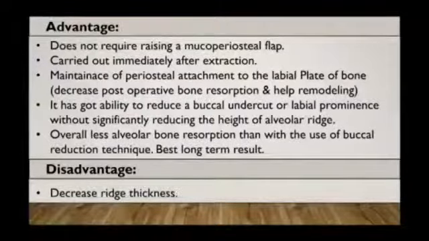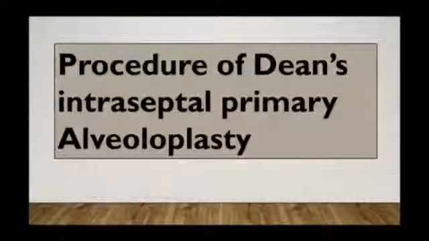Overall, there is less alveolar bone resorption than with the use of the buccal reduction technique. It has the best long-term result. A disadvantage of this technique is that it decreases ridge thickness.